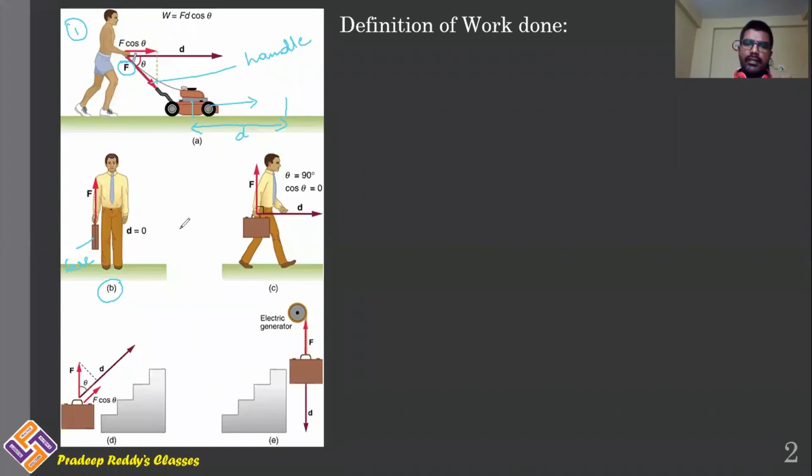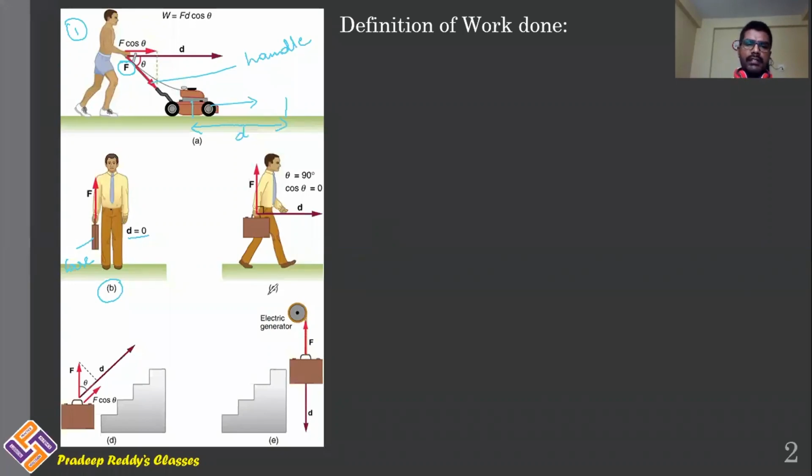He is not continuously moving. He is not continuously putting effort. He is not continuously applying force on the object. He is just lifting the briefcase and standing in still position. He is not moving. Therefore, after lifting the briefcase, displacement of the briefcase is 0. He is just catching the briefcase in his hand and he is standing steady. Therefore, displacement of the briefcase is equal to 0.